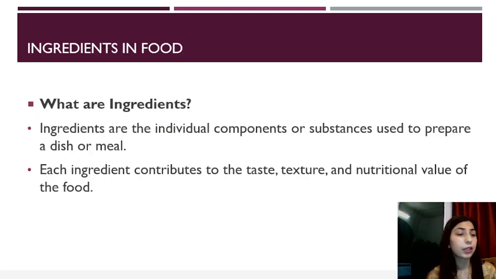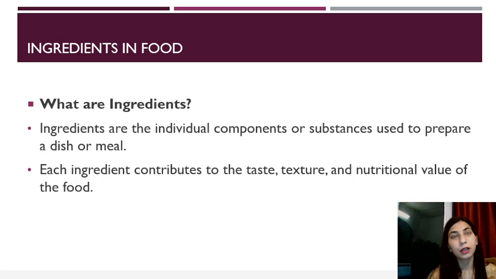Ingredients in food. Now, what are ingredients? Ingredients are the individual components or substances used to prepare a dish or meal. Each ingredient contributes to the taste, texture, and nutritional value of the food. Suppose we are making a tea. So to make the tea, what are the ingredients needed?